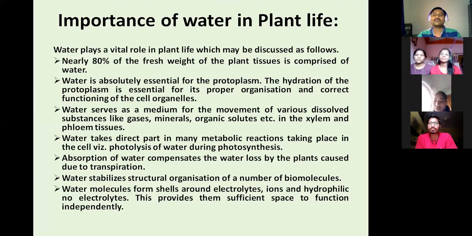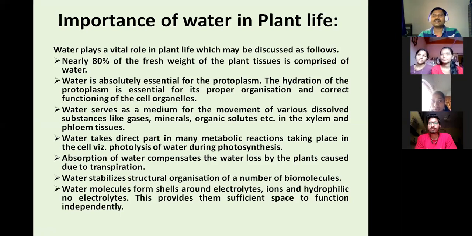But if we focus on botany, then we have to focus on plants. There is importance of water in plant life. Plants require water in a variety of activities. Now we discuss here how water is important for plant life. Water plays a vital role in plant life, as I have already explained. Nearly 80% of the fresh weight of plant tissue is water.